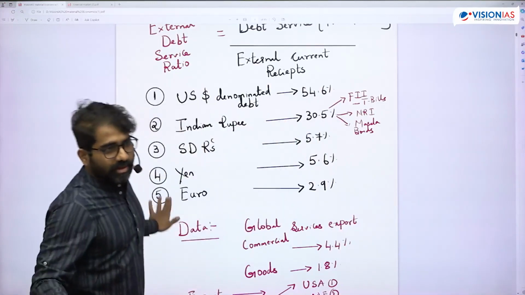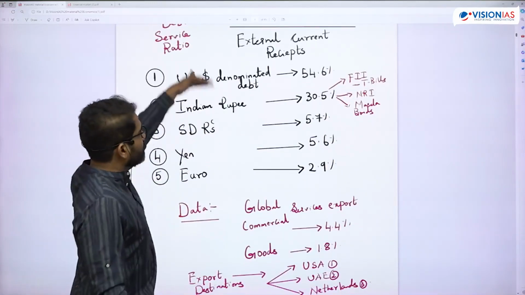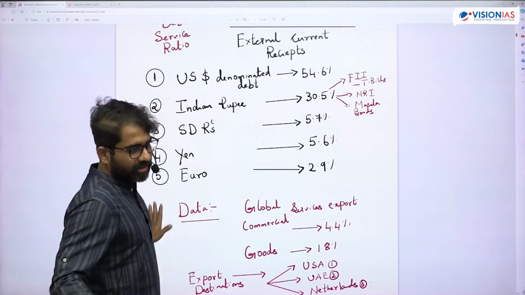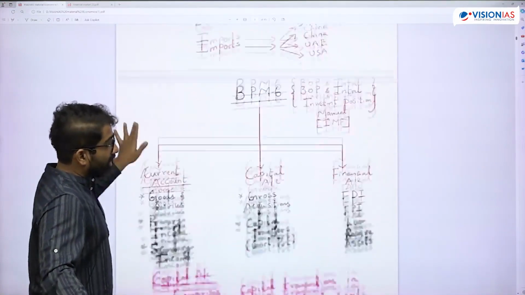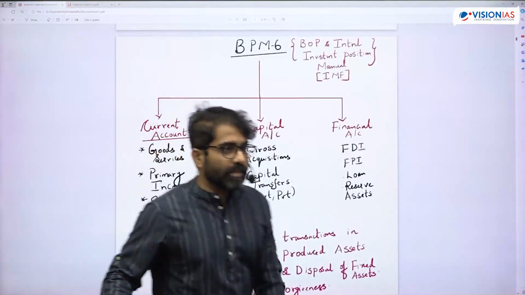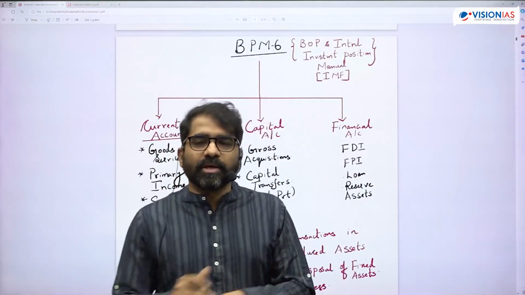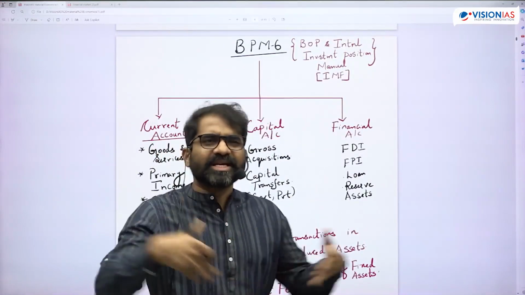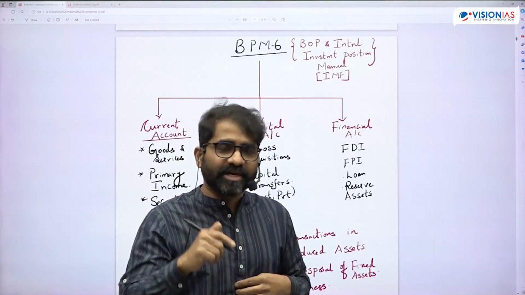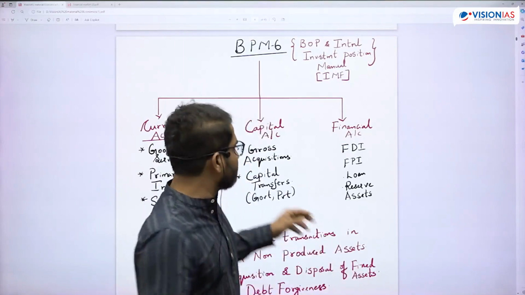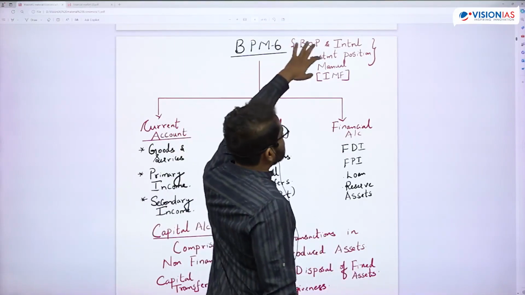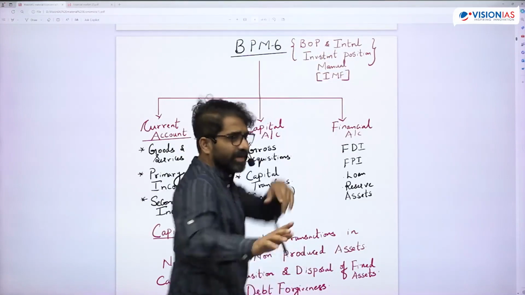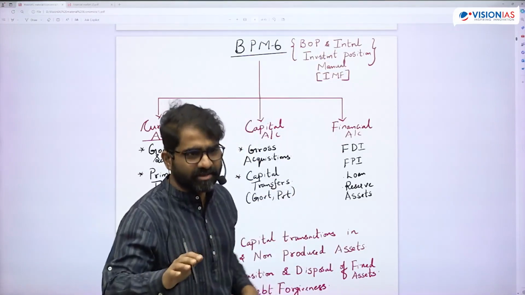Is that okay? I think this is clear, no confusion there. Going deeper, we can't dig deeper because this is rapid revision, we don't have time. But what can come in the exam? One is this: the BOP and International Investment Position Manual. This is mentioned in the material, but how it is classified is not mentioned.